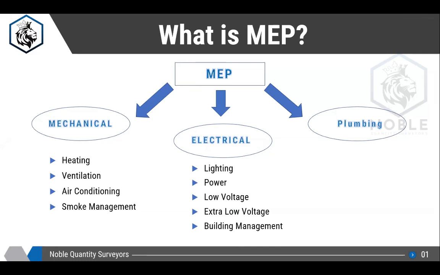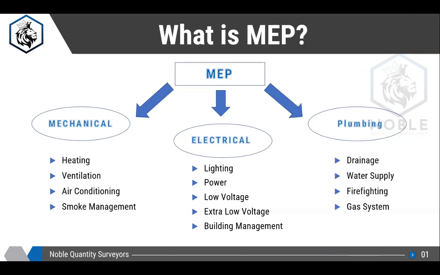There is low voltage, like these laptops, we need charging, and telephones, we need a very small voltage. So all these devices are related to the low voltage system. And there will be extra low voltage, that means like cameras, CCTV cameras and all that come into extra low voltage. Building management system is like controlling the equipment automatically. That is called a building management system, which will be covered under the electrical works.